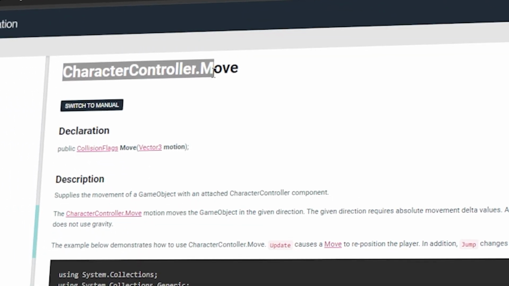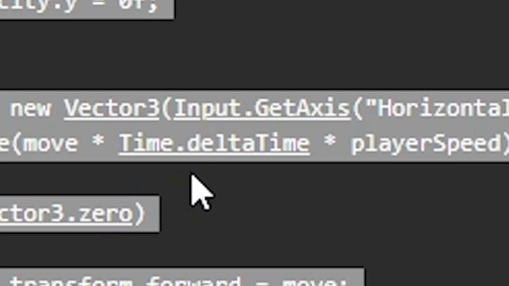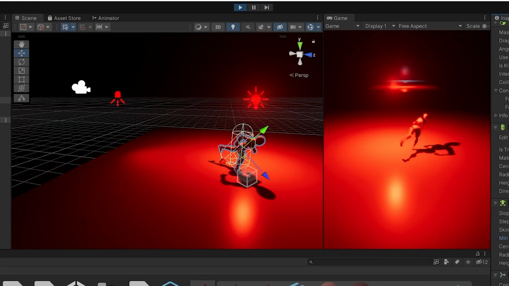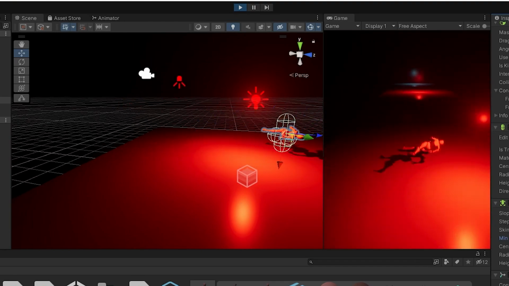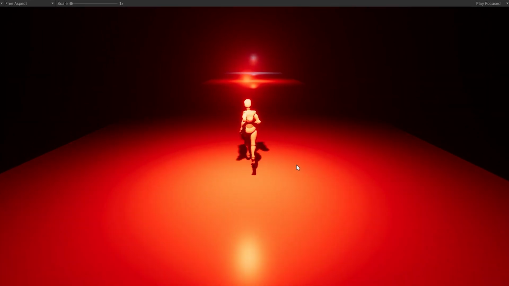Luckily, Unity already provides a script for movement, so I took a little inspiration from it. Surely this is going to work. Well, not quite, but I think I know the problem. If we disable all the rotations on all axes, then it should be fine. And it is fine. The game is kinda boring though, but I have an idea.